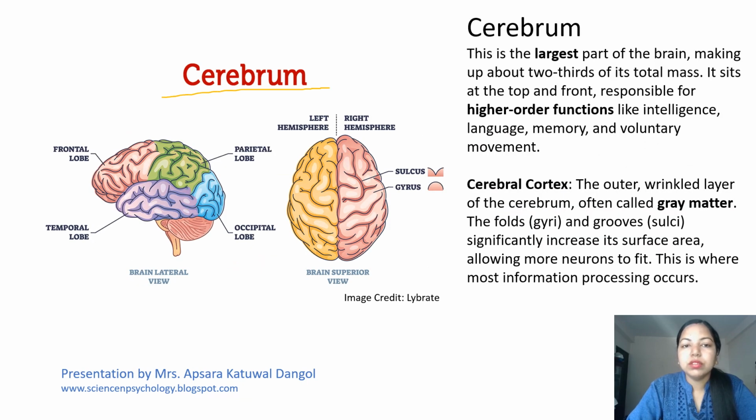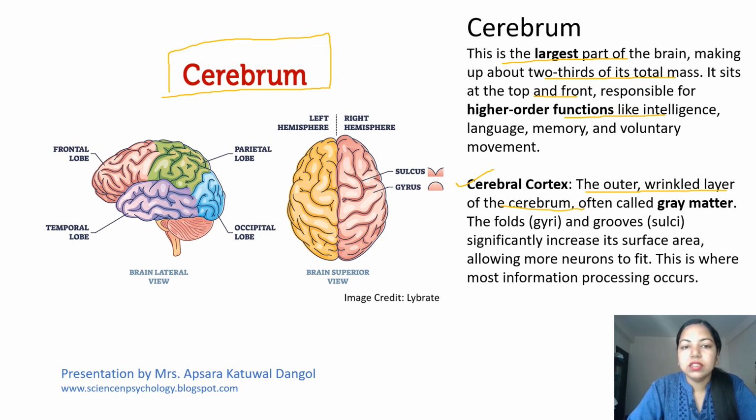Now, talking about the major part, that is the cerebrum. The cerebrum is the largest part of the brain, making up two-thirds of its total mass. It sits at the top and front and is responsible for higher functions like intelligence, language, memory, and voluntary movement. So, the cerebral cortex is the major part of the cerebrum. It is the outer wrinkled layer of the cerebrum.